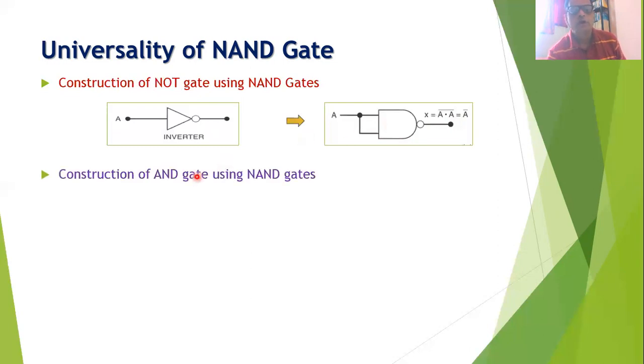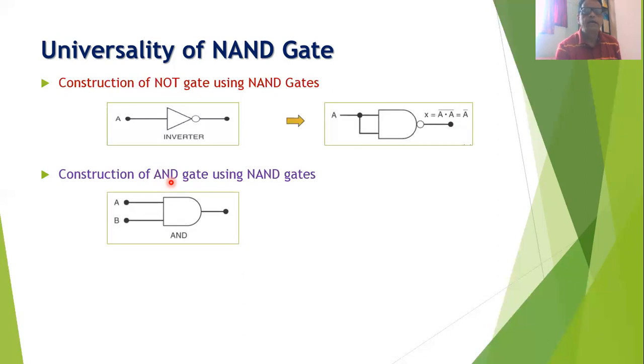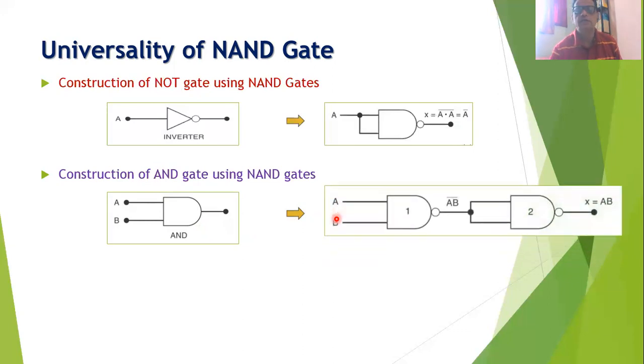Similarly, it is possible for us that we can construct the AND gate by using only NAND gates. Now we know that AND gate has 2 inputs, say A and B, and the output of the AND gate will be A into B. Now such AND gate can be constructed by using only NAND gates as shown in this diagram.